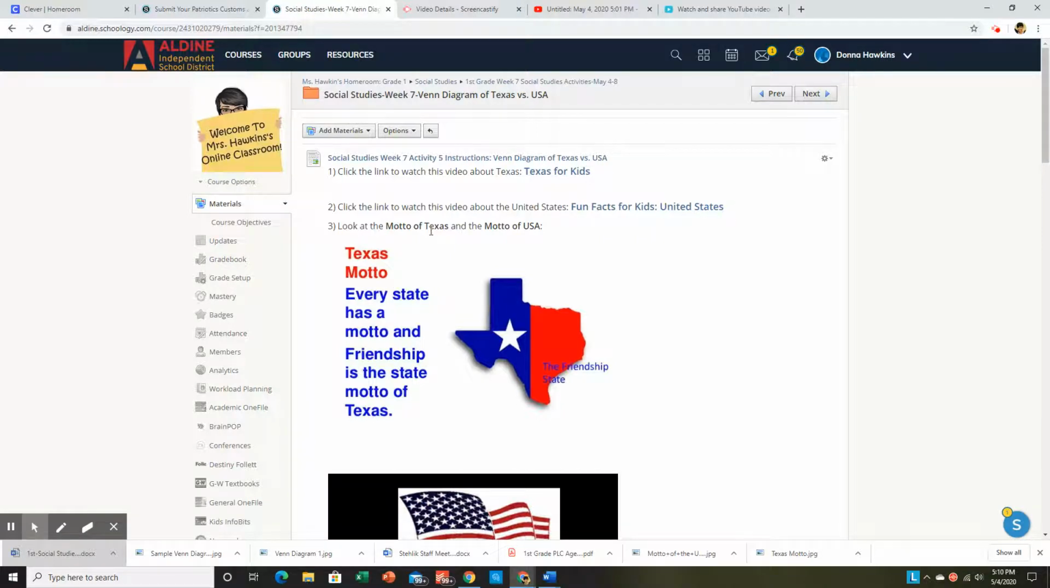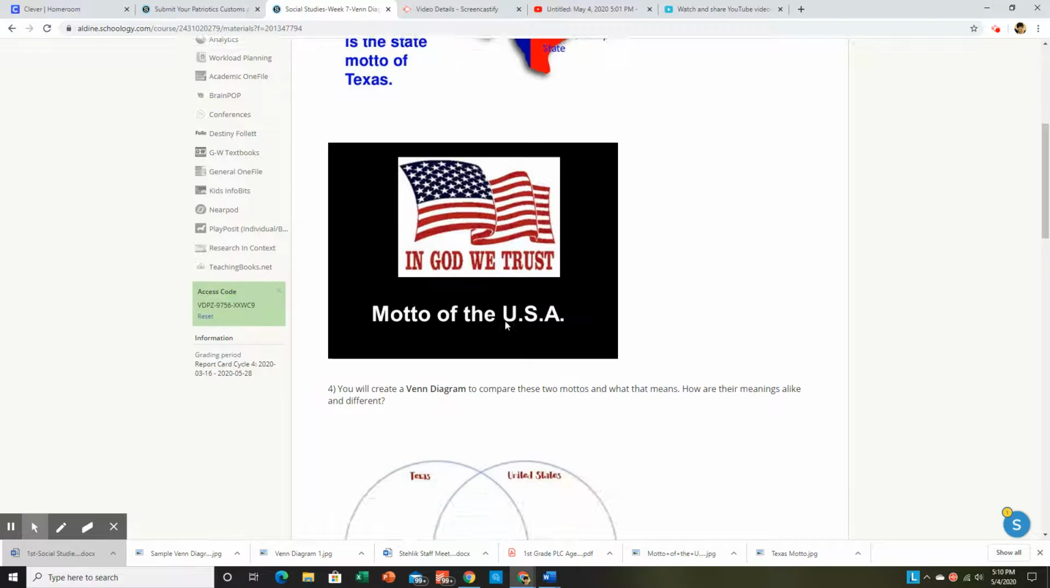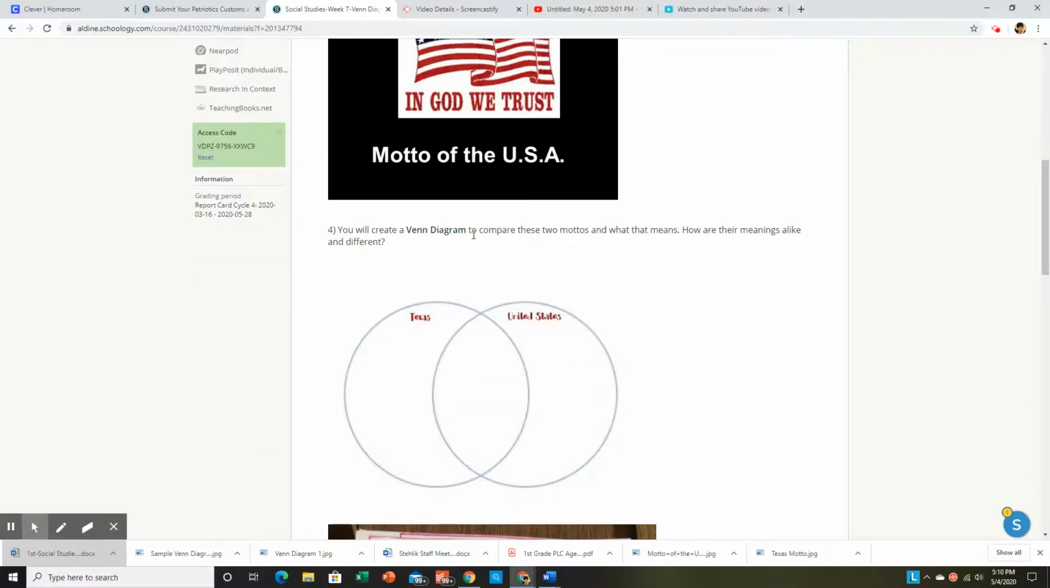And you will look at these mottos here. The Texas motto, every state has a motto, and friendship is the state motto for Texas. We are the friendship state. Here is the motto for the United States. In God we trust. Friendship, in God we trust. You will create a Venn diagram to compare these two mottos and what that means.